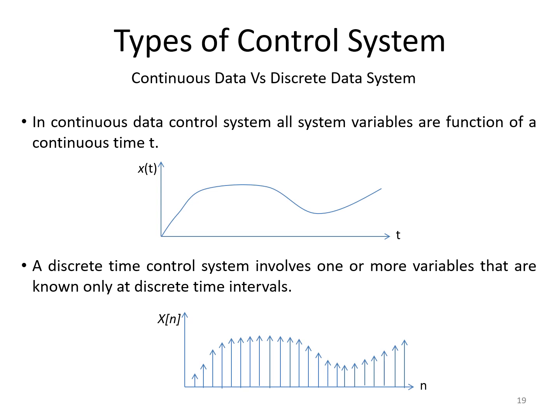Now coming to the next type of control systems, continuous data versus discrete data systems. In continuous data control systems, all system variables are functions of continuous time t. That means you will have a value of an output for all instances of time t. Whereas a discrete control system involves one or more variables that are known at discrete time intervals. So we will have a value only at particular instances of time t. So based on the control system data, the systems could be classified as continuous data and discrete data systems.